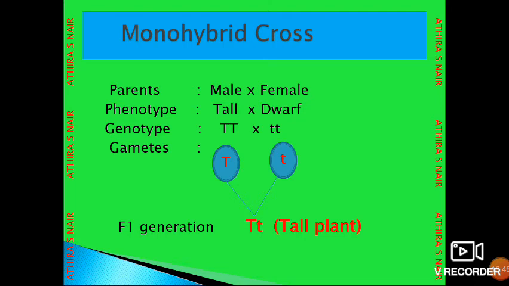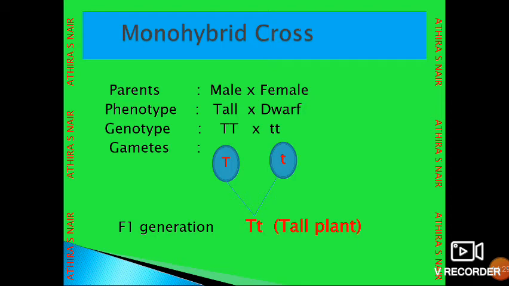From the male plant we will collect the pollen grains and dust them on the female plant's stigma. The phenotype, or physical appearance, is that one plant is tall and the other is dwarf. The genotype of the tall plant is homozygous dominant, capital T capital T, and the dwarf plant is homozygous recessive, small t small t. The gamete formed from the tall plant has the T allele, and the gamete formed from the dwarf plant has the small t allele.